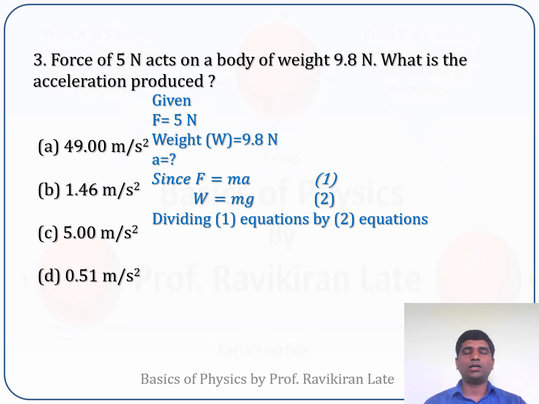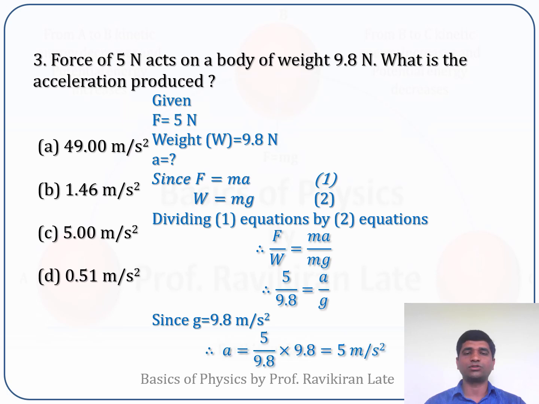Now I'll divide equation 1 by equation 2, that is, F divided by W. F is nothing but ma, and W is nothing but mg, so this m will get cancelled. We will substitute the value of force and weight, which is 9.8, and by substituting the value of acceleration due to gravity, which is 9.8 meter per second square, we can calculate the acceleration. In this case, the option C is the correct option. So your answer is option C, 5 meters per second square.